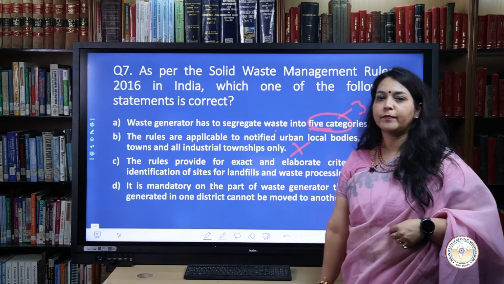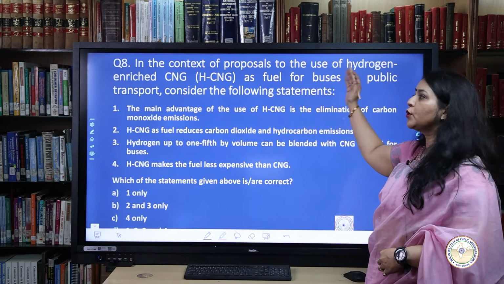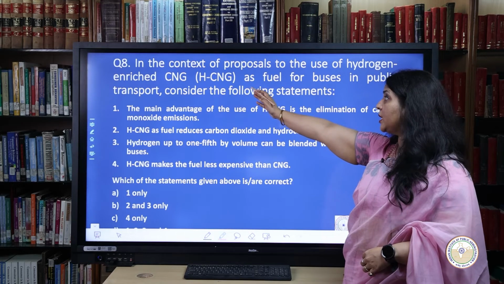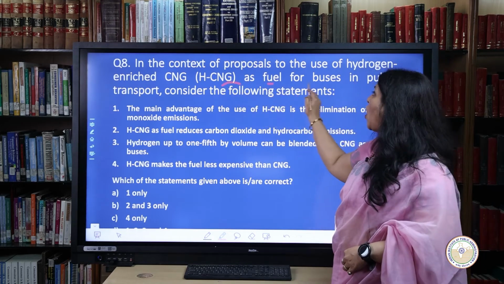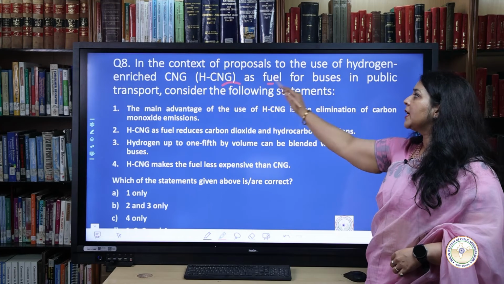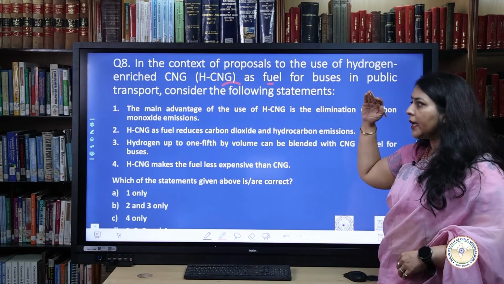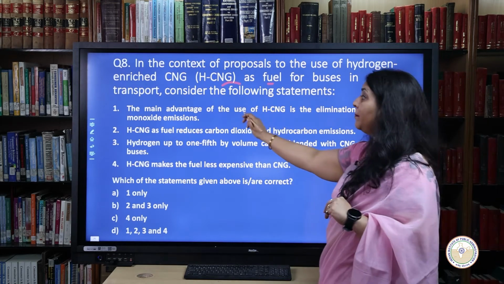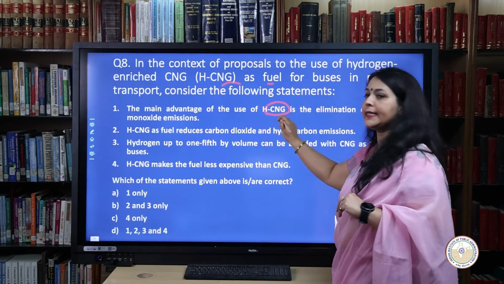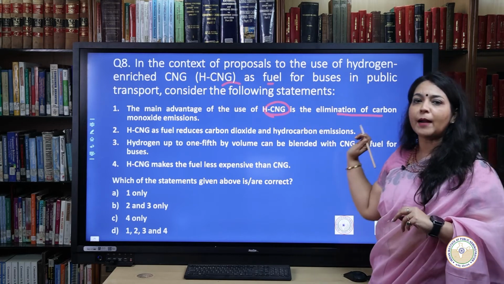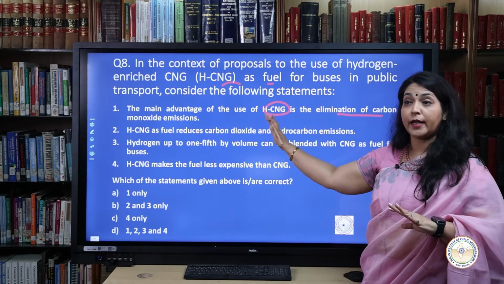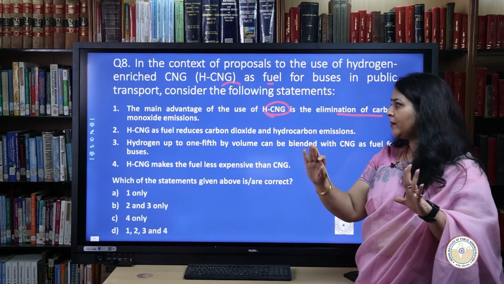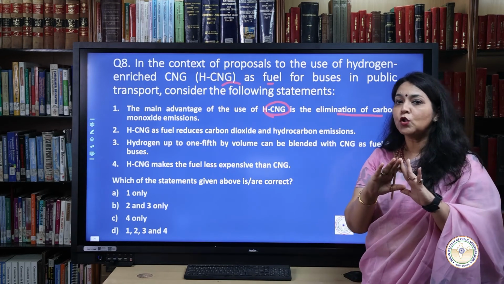In the context of proposals to the use of hydrogen enriched CNG, that is HCNG, as a fuel for buses in public transport, consider the following statements. Considering each statement one by one, the first statement states that the main advantage of the use of HCNG is the elimination of carbon monoxide emissions. It is not correct. It is not the elimination, rather it is the reduction. As a result, we can say that this is not correct.